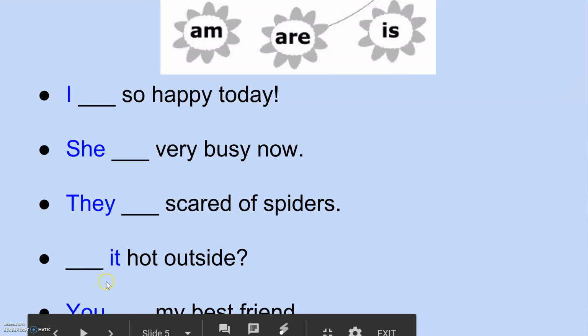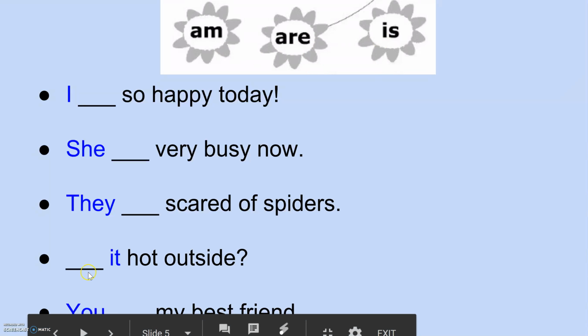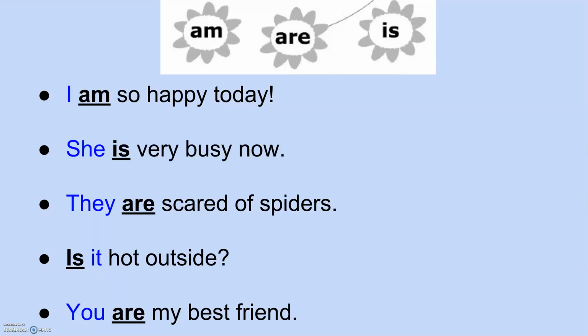And this one, you can see that we're starting the sentence with one of these words, but the same rules apply. Blank it hot outside. And the last one, you blank my best friend. So think about what the answers are and I'll show you now.